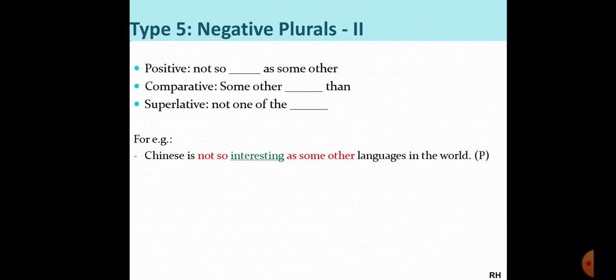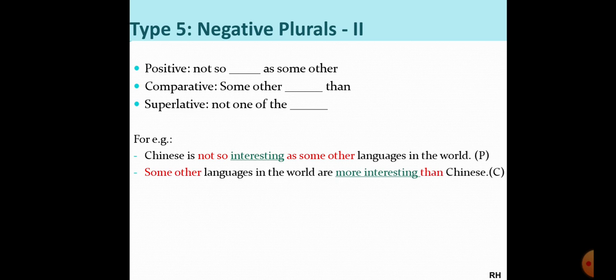It can start with a comparative sentence also, like this: "Some other languages in the world" will come in the beginning. "Some other languages in the world are", "is" will become "are", because we are talking about languages and not language. "Interesting" will become "more interesting", and then we have to use the comparative word "than", which is required, then "Chinese". So you can have any of these sentences, or you can have a superlative sentence as well.